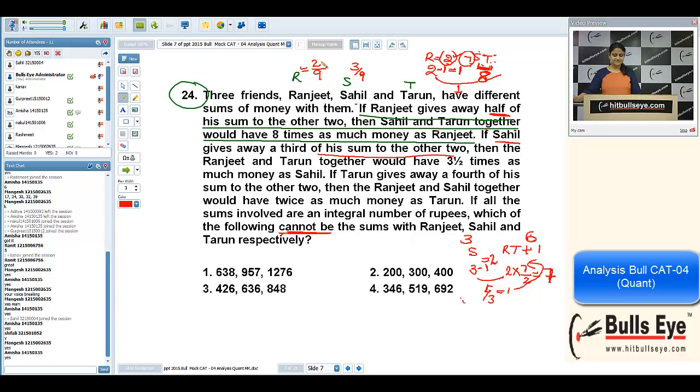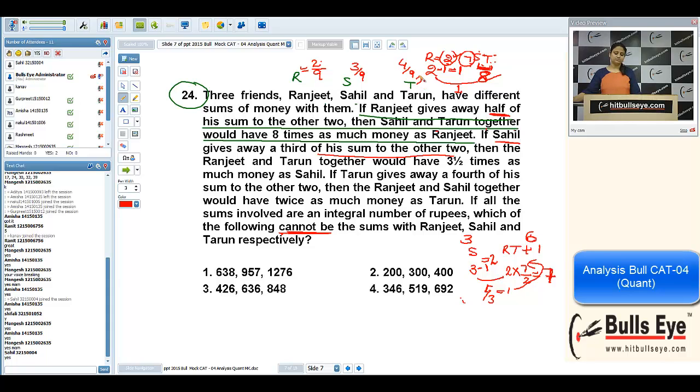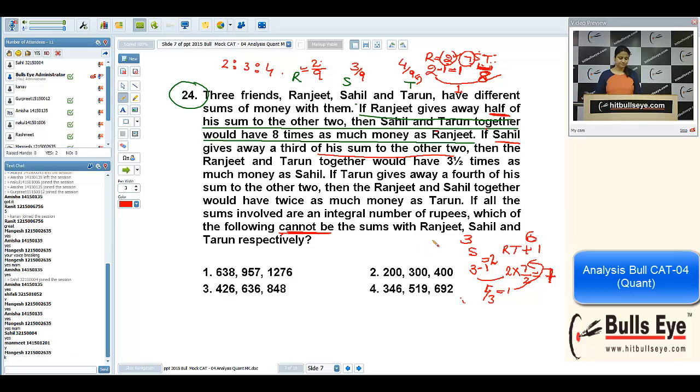If Ranjit is having 2 by 9 of the amount and Sahil is having 3 by 9 of the amount, what is the remaining? 4 by 9 is left with Tarun. So the amounts should be in the ratio 2:3:4. We will check all the options. If the options are in the ratio 2:3:4, they are the possible amounts, but we are looking for the impossible amount, so we have to check all the 4 options. Is it okay, all of you? Should I move further? Okay, let us move.